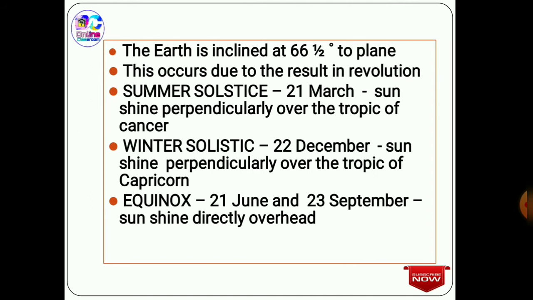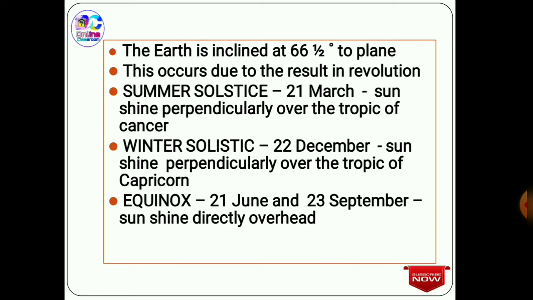Now I've already told that there are two important terms in it. If you remember, one is equinox and another is solstice. And the equinoxes are the times when we receive direct rays of the sun. I've already said that we are going to talk about it in detail in the next PPTs. The equinox is when the sun shines directly overhead. This occurs mainly on 2 days. These are fixed dates: one is on the 21st June, and the second one is on the 23rd September.